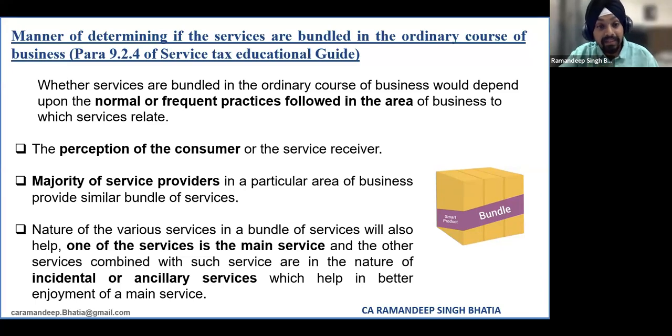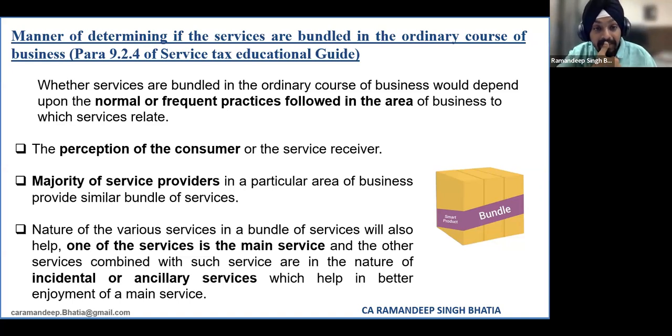There was some reference in the service tax education guide. I would also like to discuss these references because this will be of high use for us in discussing our cases, and this will again act as a reference. Again, the principles will hold good in the GST regime as well.